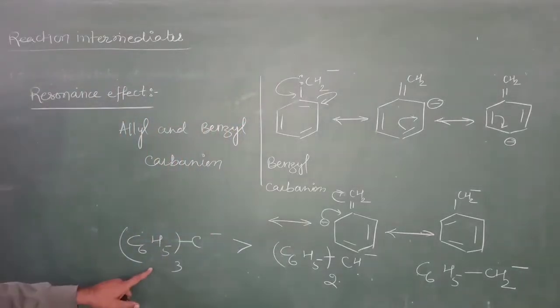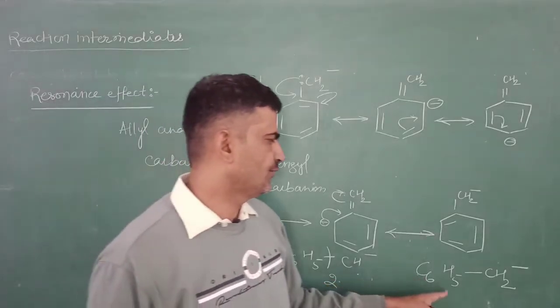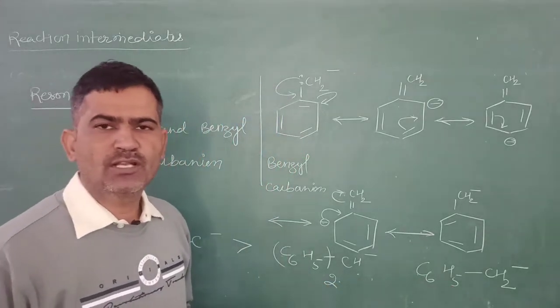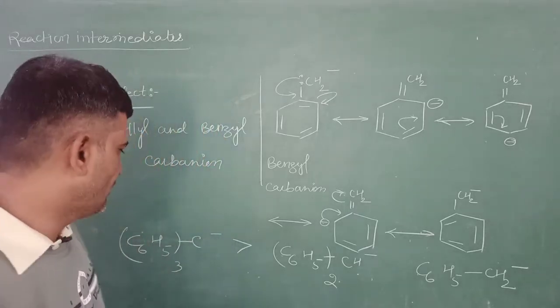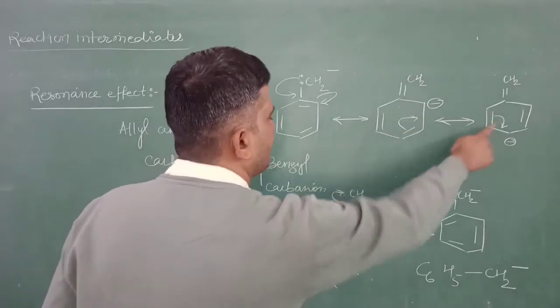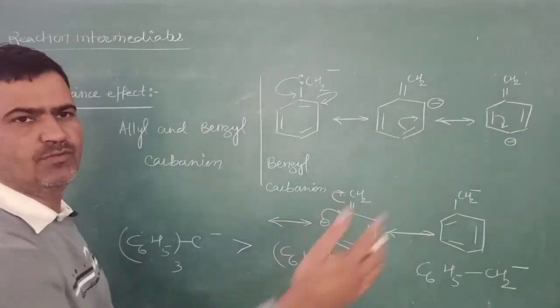This is the triphenyl carbanion, diphenyl carbanion and benzyl carbanion. The more the number of benzene rings, the more the delocalization of the electron. The delocalization of electron takes place as such. As we increase the number of benzene rings, more structures will be formed.